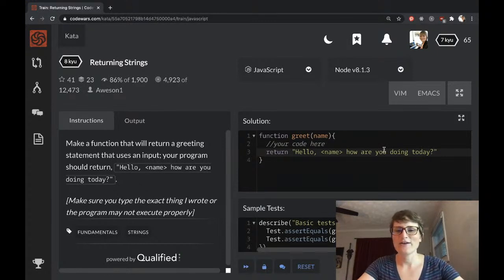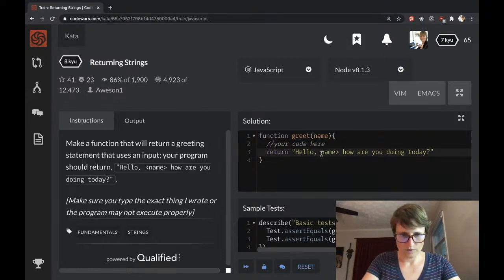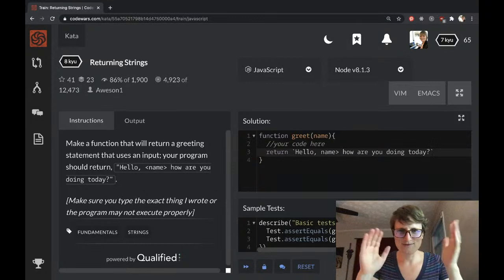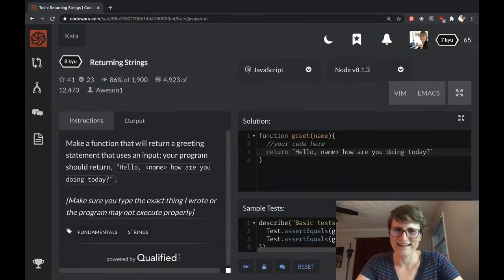But here I have a little editor, so that's nice. So I don't just want to return hello bracket name. I want to return a little, okay, so I'm going to use these, what are these things called again? Little happy dash things. I know there's a name for all these things.